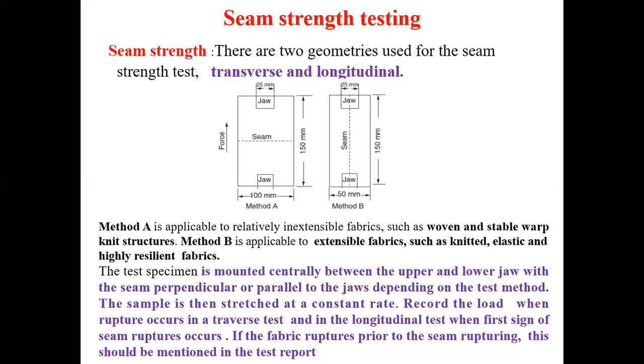Seam slippage can be measured in two ways: the fixed load method, that means applying a fixed load of 175 Newton, you can measure the degree of seam opening. And in the fixed extension method, you will measure the load required to produce an extension of 6 mm of the seam. Extension of the seam means the seam will open by 6 mm, right?